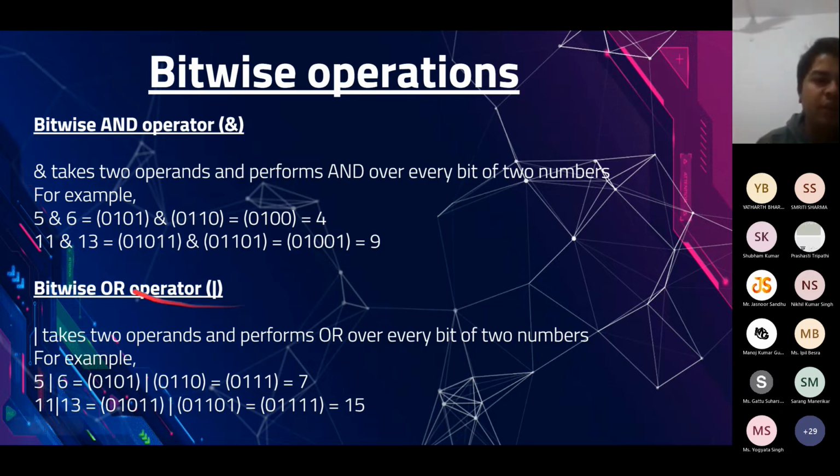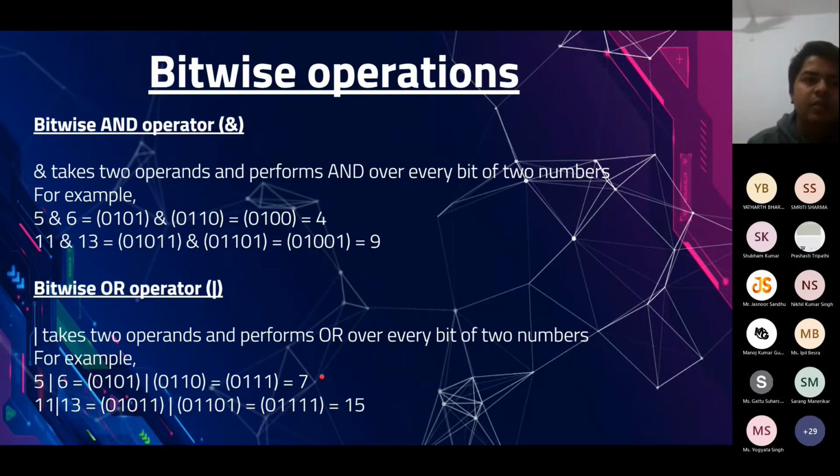Now we have the bitwise OR operator. This basically performs the bitwise OR over every bit of two numbers. Like we have 5 and 6. So 5 OR 6 is equal to 0101 OR 0110. So you see, you will get 7 if you implement that.